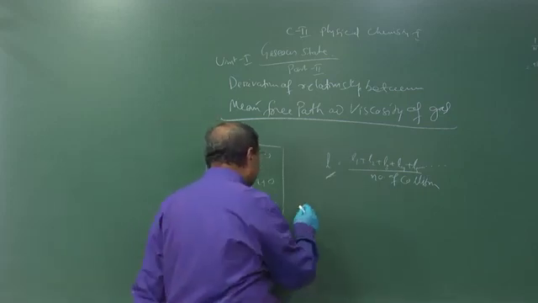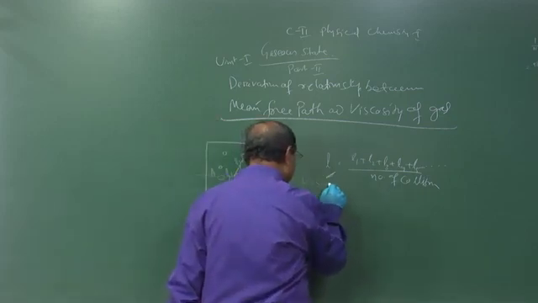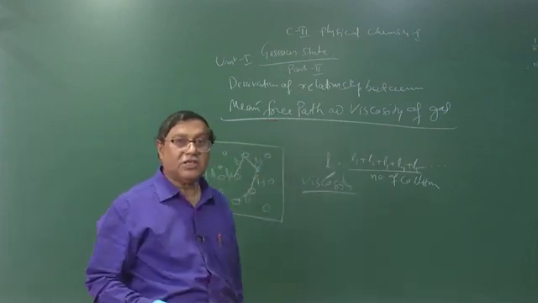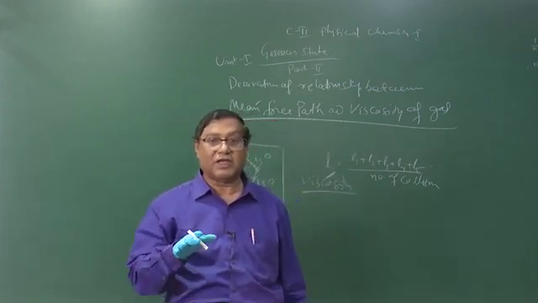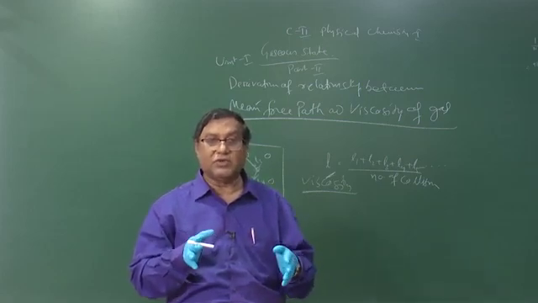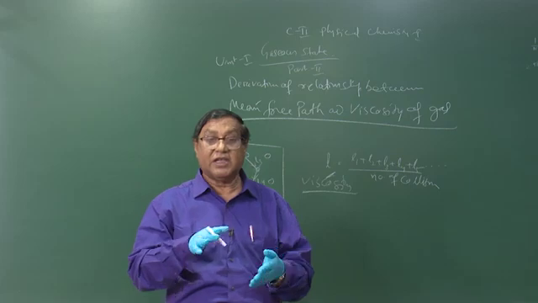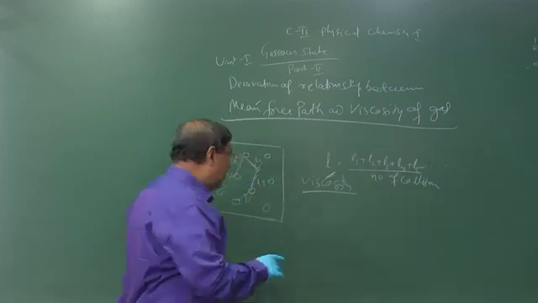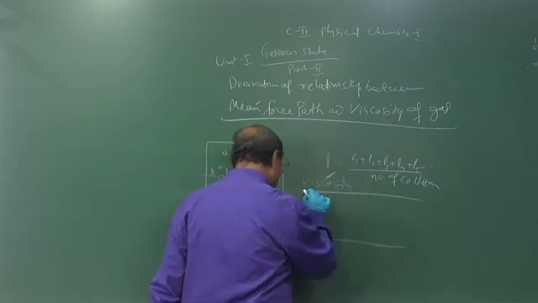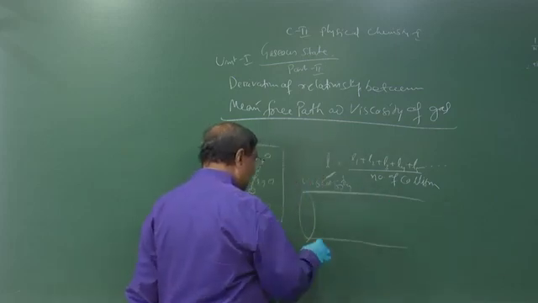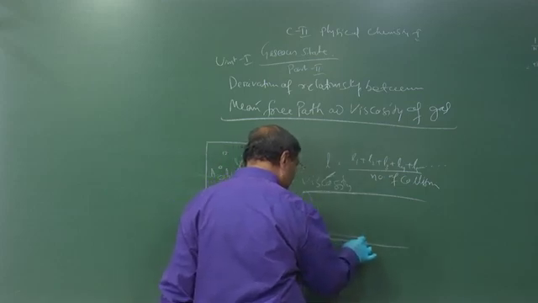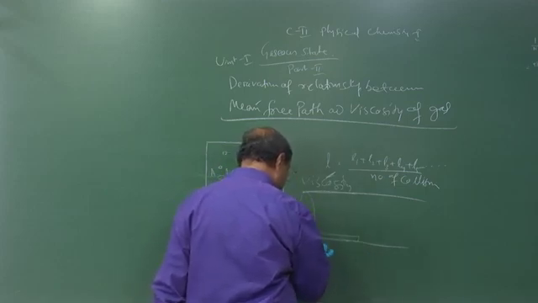Now let us see what is viscosity. I have already discussed what is viscosity. If you consider a flowing of gas in a tube, the gas is flowing in different layers. So if you consider this is your tube, this is the first layer, the layer which is in contact with the wall has velocity 0.